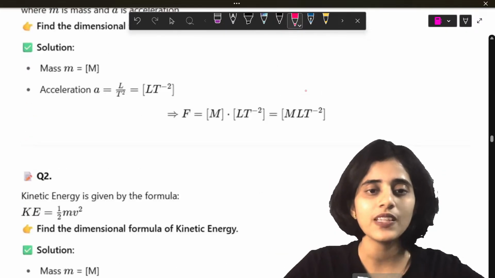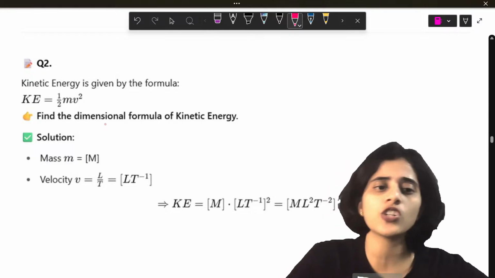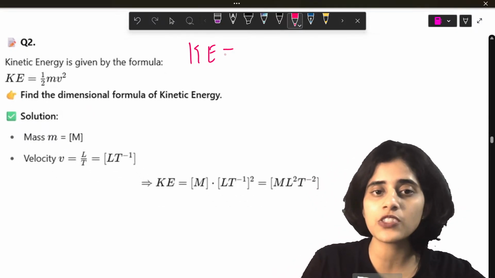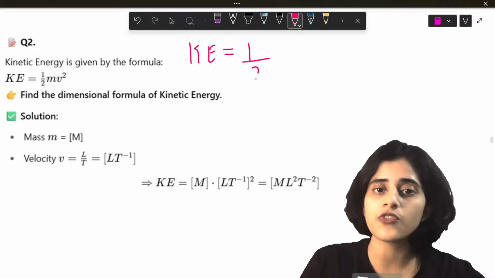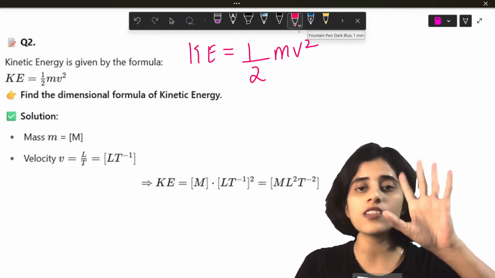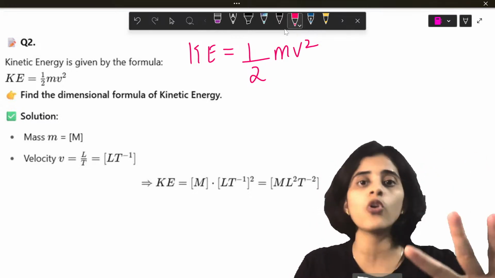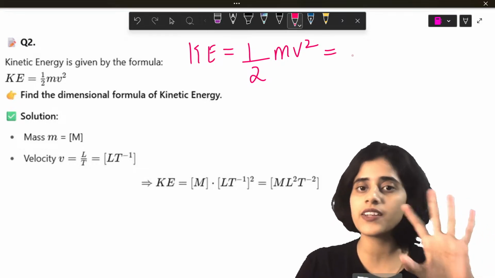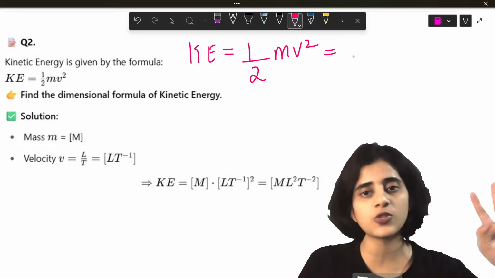Okay. There's a question for kinetic energy also. I will do this one also. So I have to find out the dimension for kinetic energy. What is the formula? Half mv square. So students, constants or numbers you can ignore when you're doing dimension. You don't have to consider. So you have to find out the dimension for mass and velocity square only.